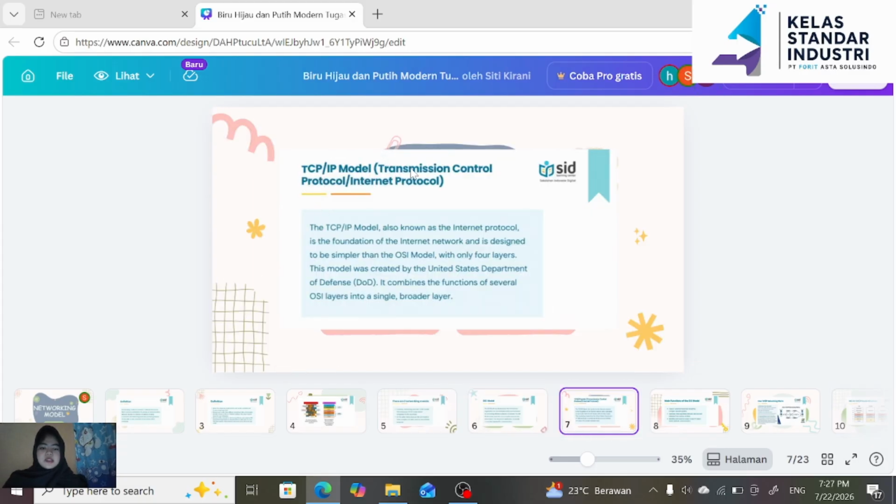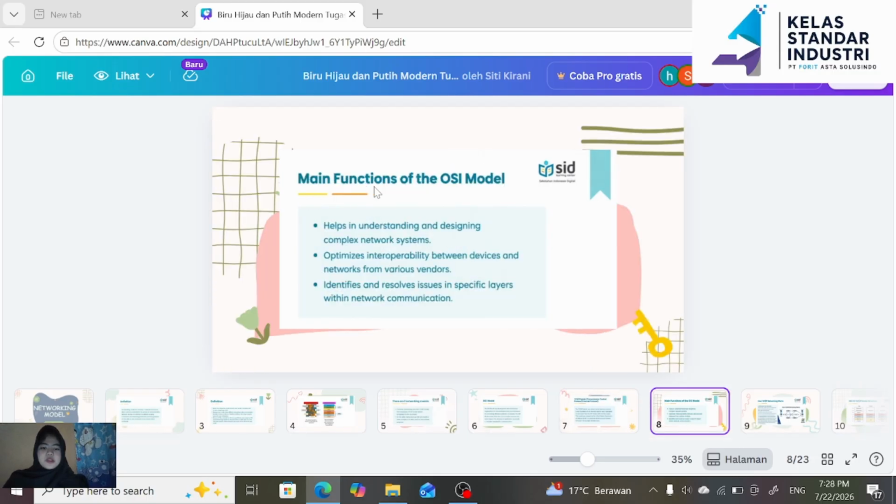TCP/IP model, Transmission Control Protocol, Internet Protocol. The TCP/IP model, also known as the Internet Protocol, is the foundation of the Internet network and is designed to be simpler than the OSI model with only four layers. Main function of the OSI model: help in understanding and designing complex networking model systems.